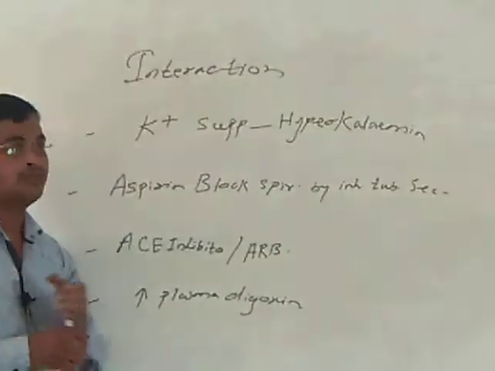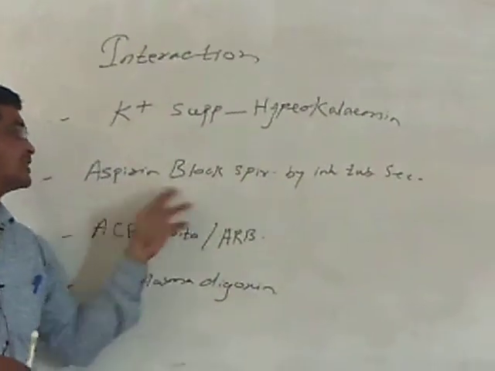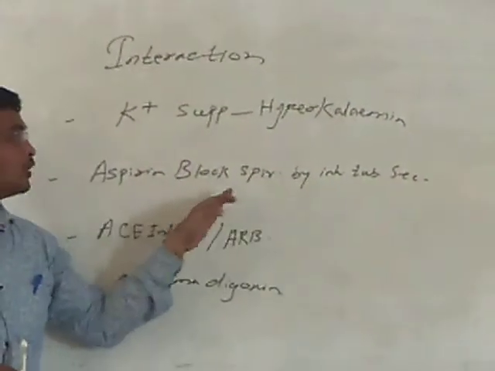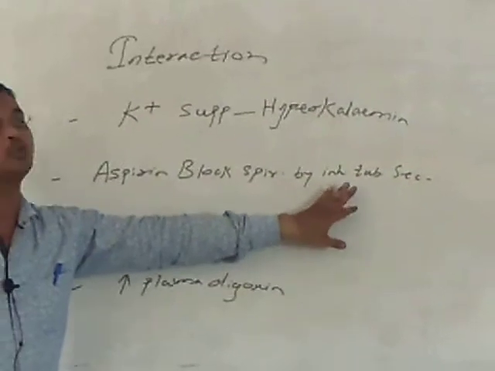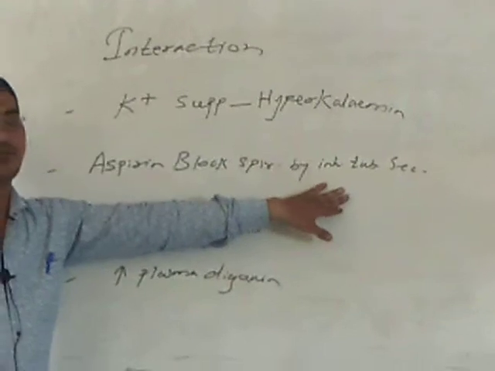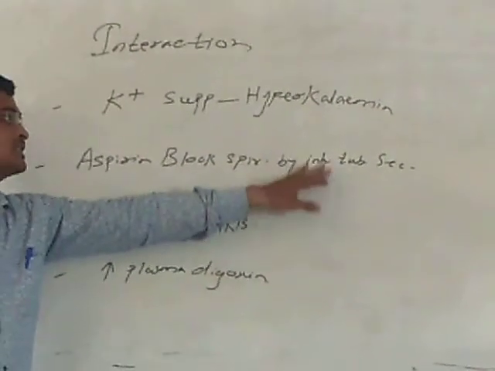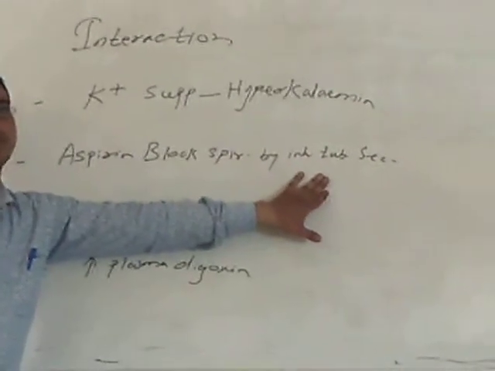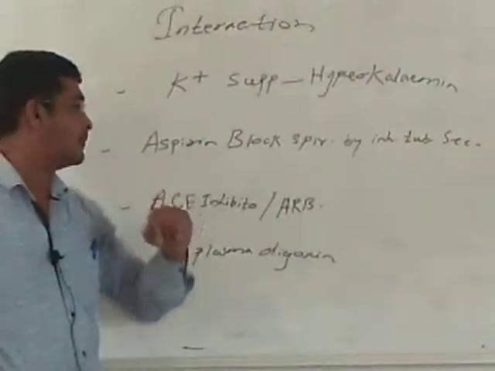If you are giving aspirin, aspirin normally blocks the action of spironolactone. How does aspirin block it? Simply by inhibiting the tubular secretion. Aspirin inhibits the tubular secretion of spironolactone and thereby inhibits its action.